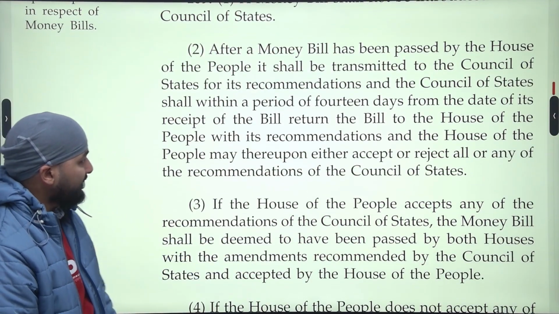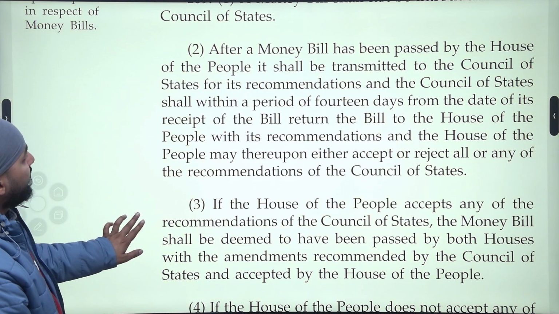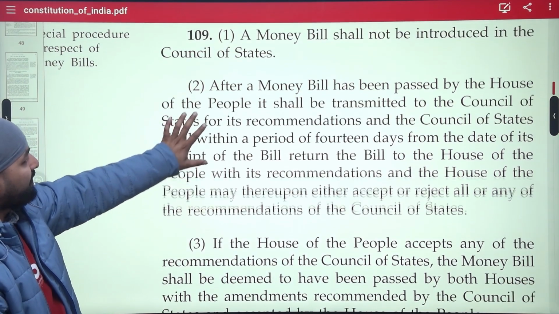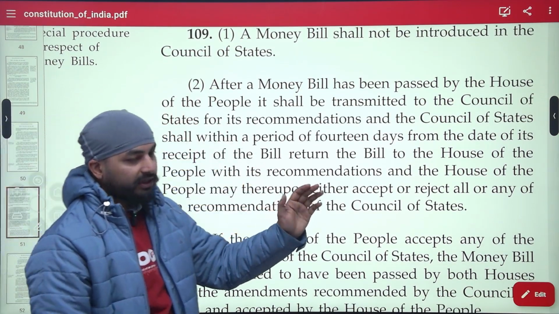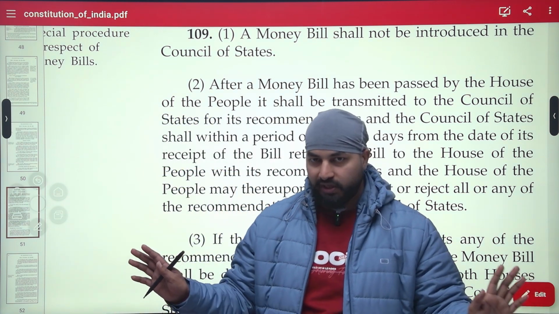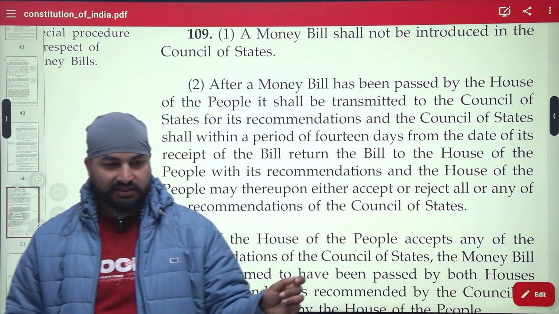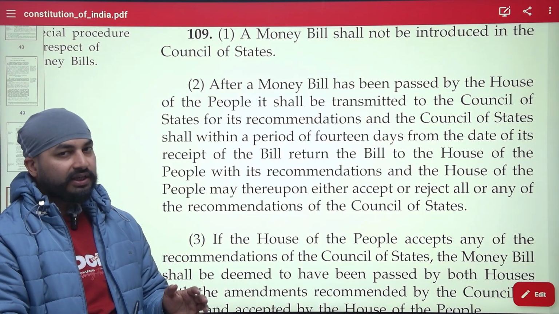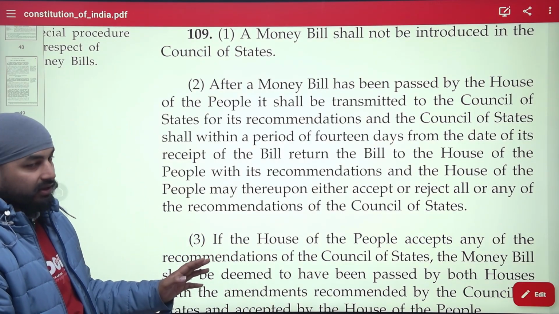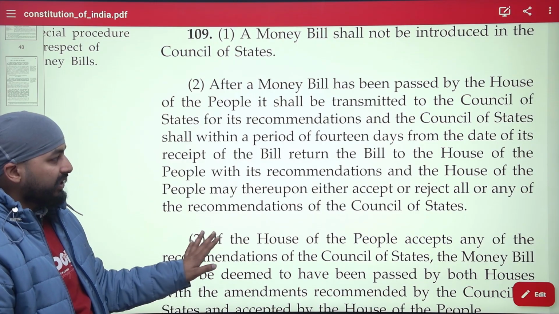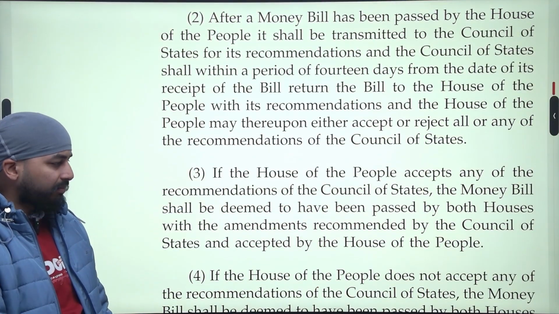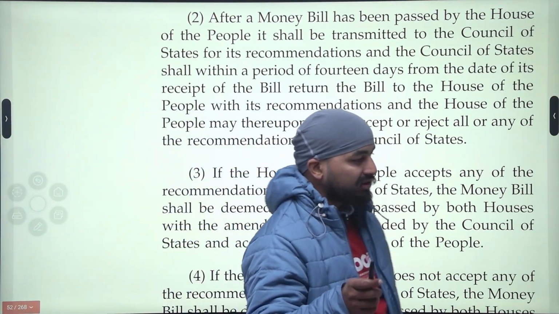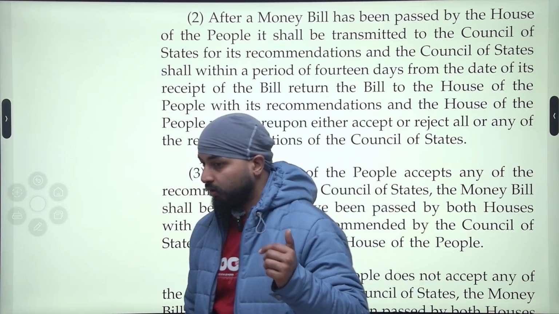So let's see. A money bill, when passed by Lok Sabha, is transmitted to the Council of States. They have only 14 days. They can either suggest some recommendations and return, return without suggestion, or even sit on the bill. Yet, that bill will be deemed to be passed. Even if they send it with some recommendation, it is up to the Lok Sabha whether to accept it or not.